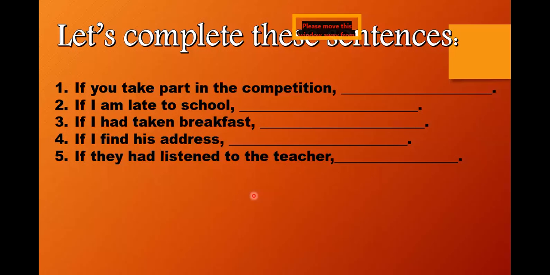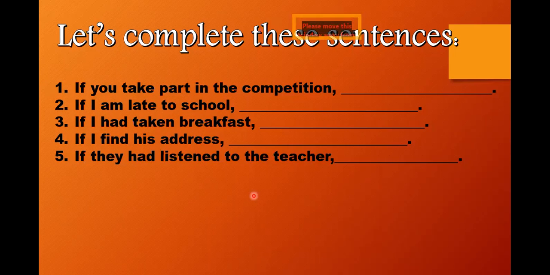Okay, Falak, answer me the second one. If I am late to school, that cannot be better. If I am late to school, I will never late. This is not correct grammar. If I am late to school, it can be I will be punished, or if I'm late to school, I will miss my paper or I will miss my exam. Okay, clear that the second part has to be in the present tense also.